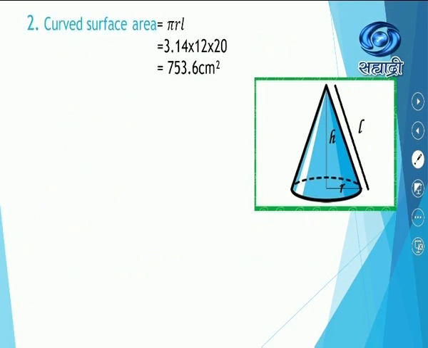Now the curved surface area is equal to pi RL, 3.14 into 12 into 20. So if you multiply, it comes to 753.6 centimeter squared.